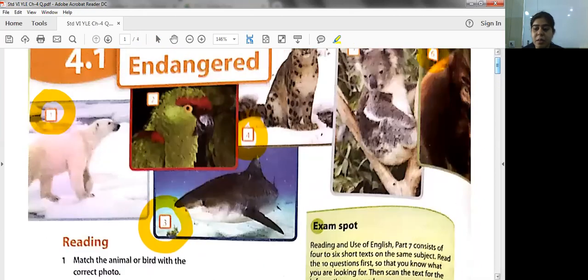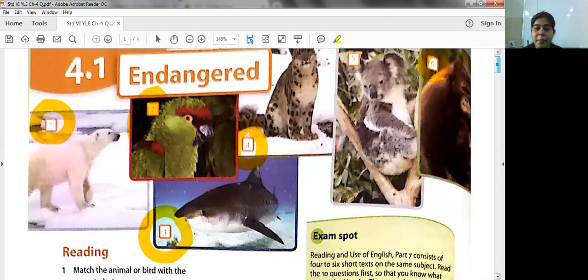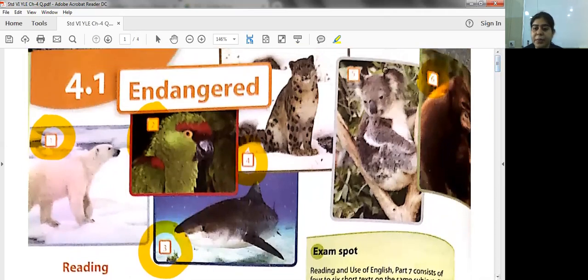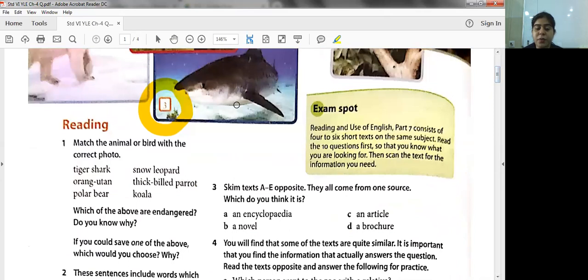Thick-billed parrot. We can see over here in the picture itself. So it is number 2. And last one, koala, it is number 5. Okay, students. So you have to just write the numbers over here and you have to identify which endangered species, the name of it, and you have to write the number in front of it.